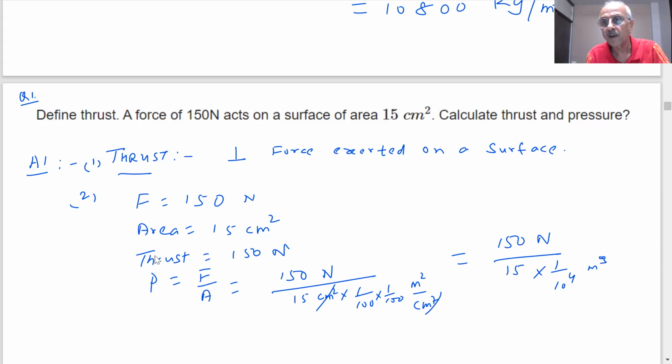Meters square. What is the answer coming? Ten raised to power 5 Newton per meter square.